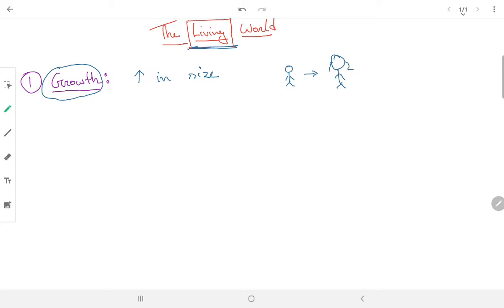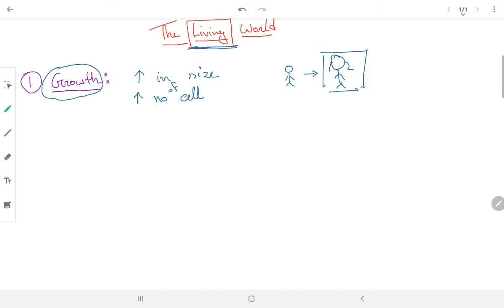So this is obviously an increase in size. Now why have you increased in size? Because the number of cells has also increased. So growth is also an increase in number of cells.